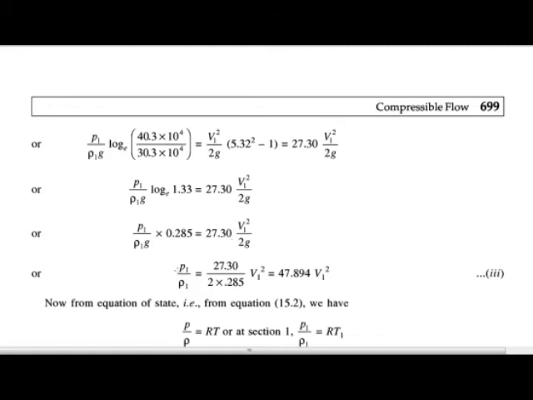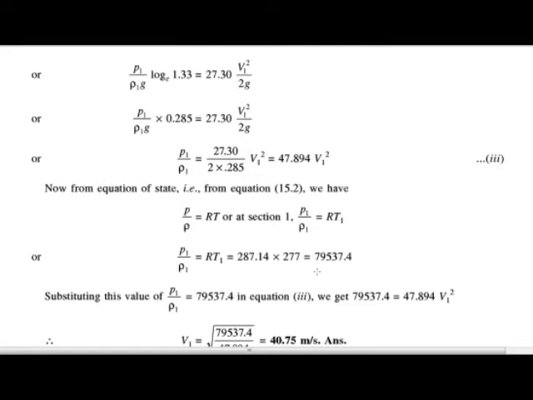Then g is on both sides, so it cancels out. The remaining terms are P1 upon rho 1 is equal to 27.30 upon 2 into 0.285 into V1 square. So we get 47.894 V1 square. This is our third equation.